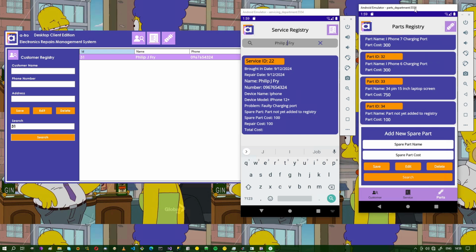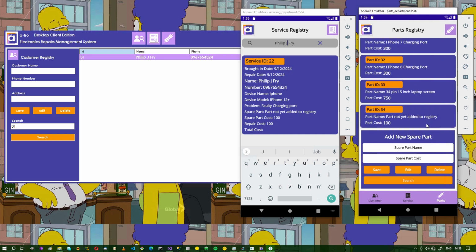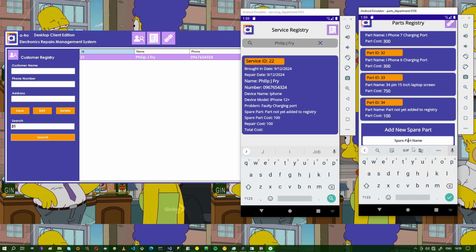So let's assume the spare part has been ordered and it has been brought in. Then we can add it to the registry here. So we can come there. Spare part name, I'll say charging port iPhone 12 Plus.